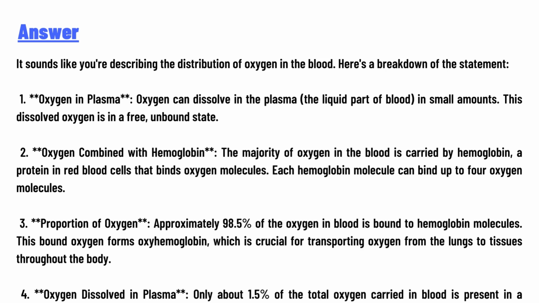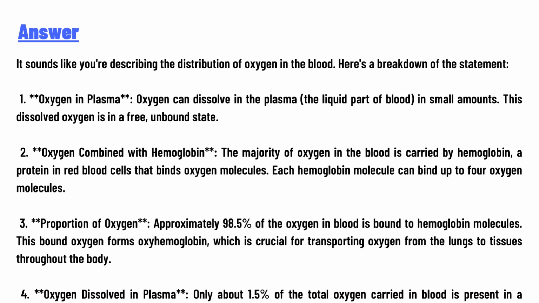3. Proportion of oxygen. Approximately 98.5% of the oxygen in the blood is bound to hemoglobin molecules. This bound oxygen forms oxyhemoglobin, which is crucial for transporting oxygen from the lungs to tissues throughout the body.